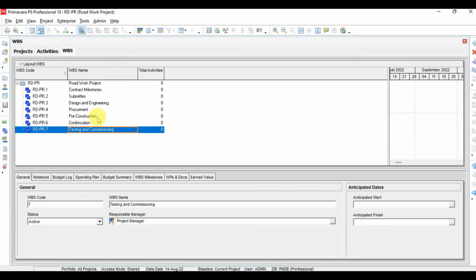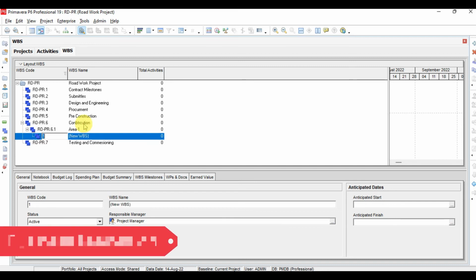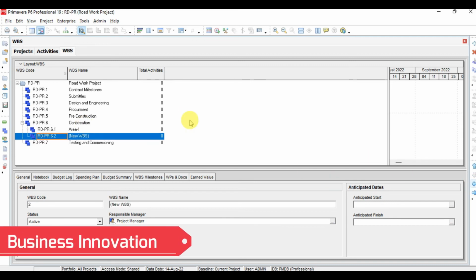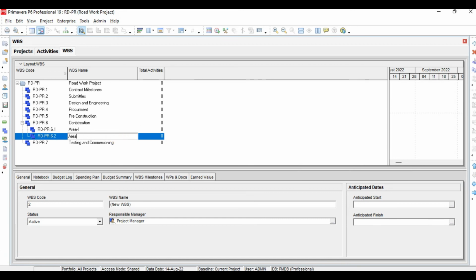So this is what we will do under construction. Now we'll click here insert, and now here area 1, insert again, bring it out, and area 2, again click insert, and area 3.